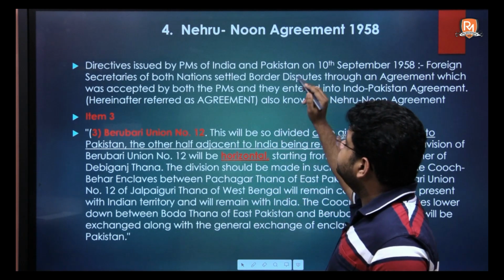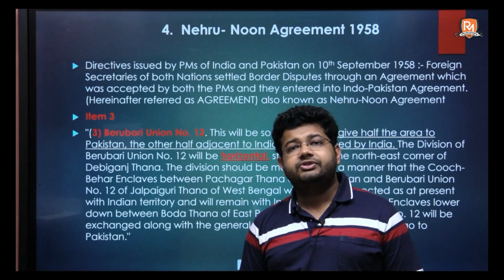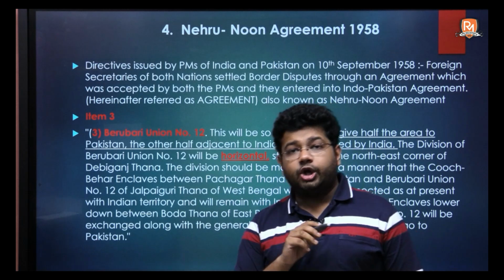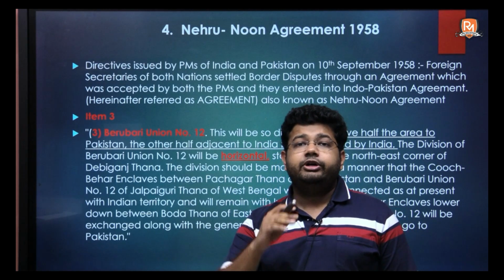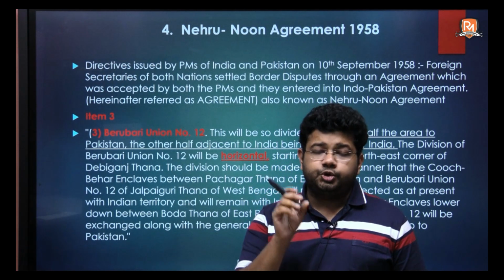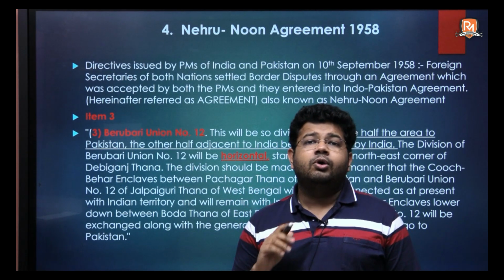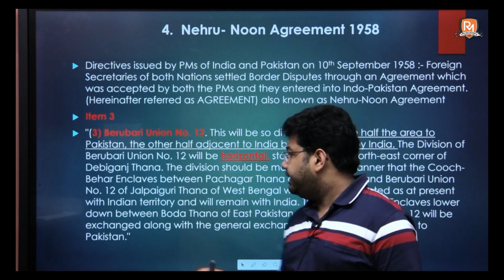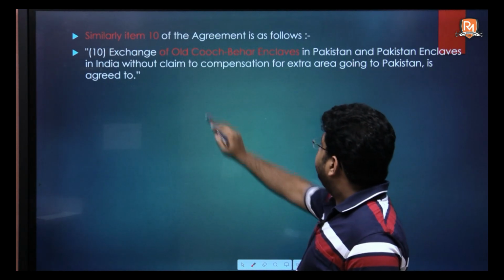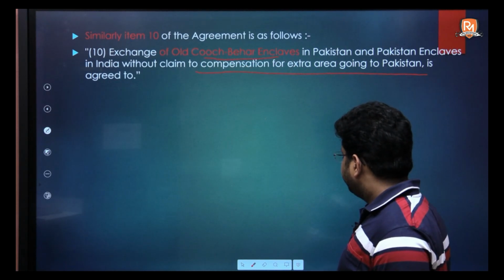So, by means of this very agreement, which was then accepted by both the prime ministers of the country, the Berubari Union was to be divided horizontally and a part of it was to go to East Pakistan, and the enclaves of Cooch Behar which were adjacent to Berubari Union, about 4 enclaves, were also to be given to Pakistan, and India was to take nothing extra, no compensation against these Cooch Behar enclaves which were to be given to Pakistan.